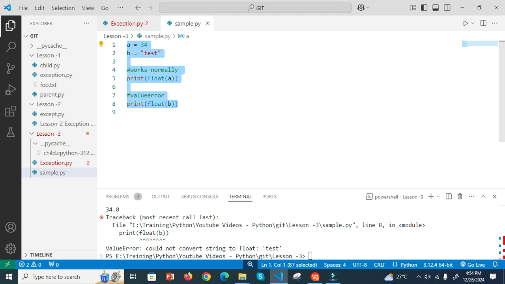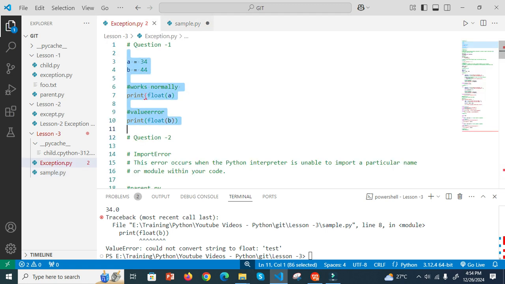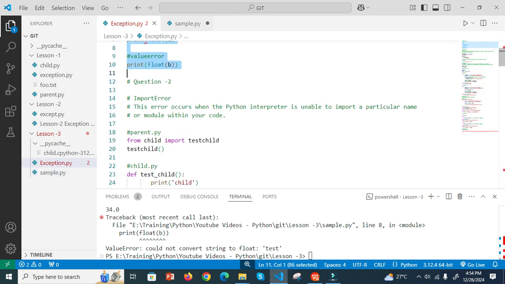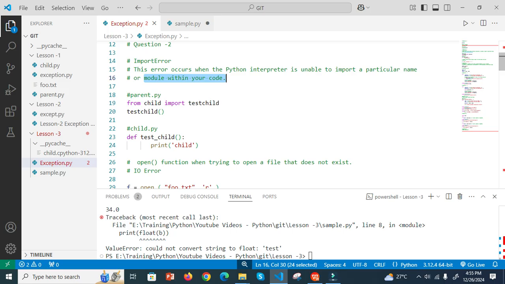I remove this. Now what is the import error? It occurs when the Python interpreter is unable to import a particular name or code into your code, right? Now for example, I take this code.